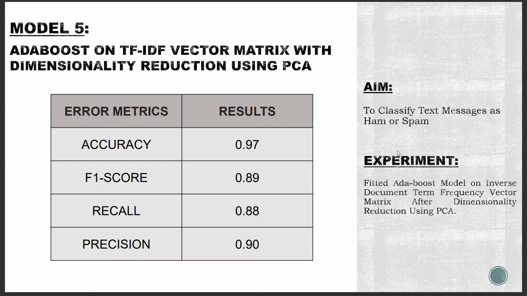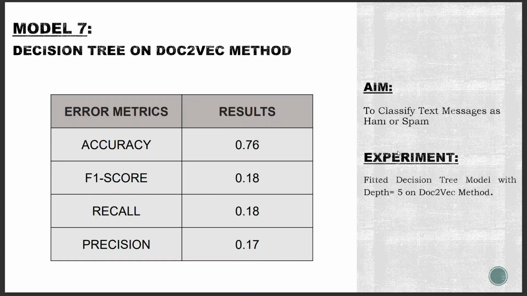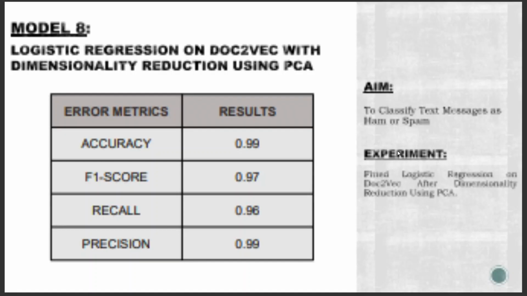On model 5, the AdaBoost on TF-IDF vector matrix with dimensionality reduction using PCA had an F1 score of 0.89. The sixth model is a random forest model on TF-IDF vector matrix with dimensionality reduction using p percentage. The F1 score recorded was 0.72. Coming to the next model, we have a decision tree classifier model on the doc2vec method. The F1 score was relatively very poor, at 0.18.